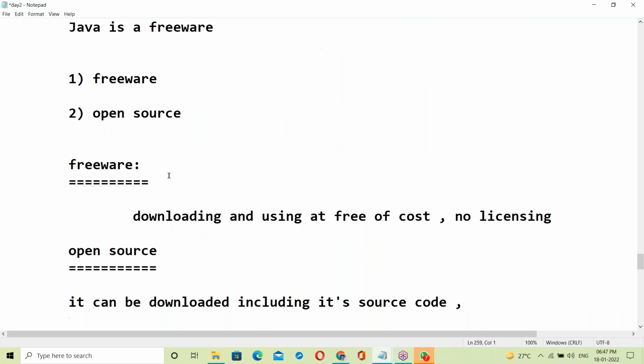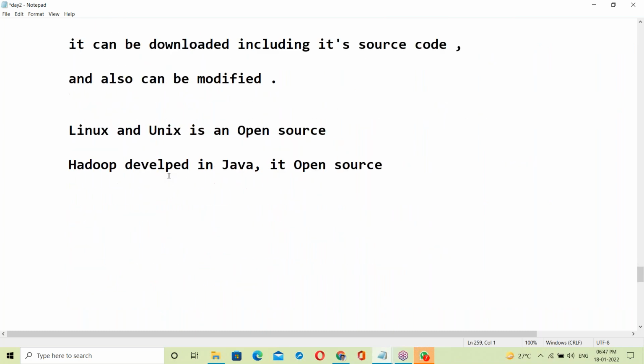So what was happening in Java from 1995 until today? Since 2010, the industry has been facing big data challenges.